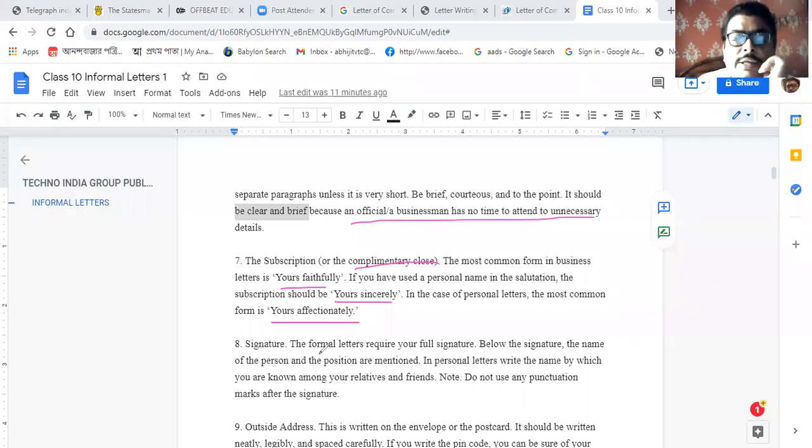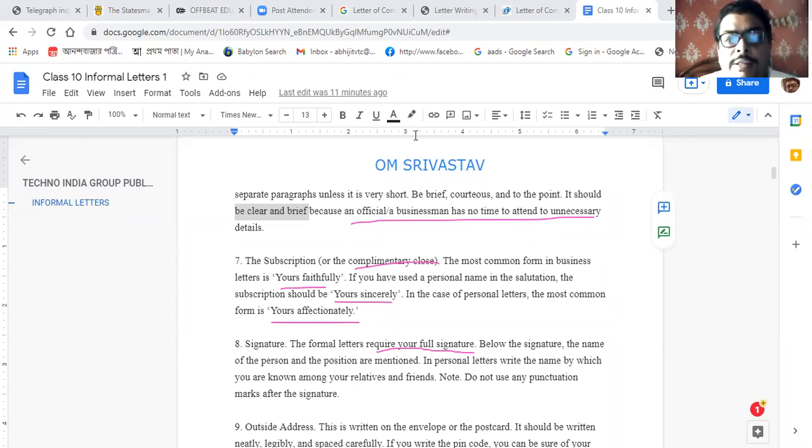So next is the signature. The formal letters require your full signature. Sometimes students write the name like this, for example Om Srivastava. It is not the signature.